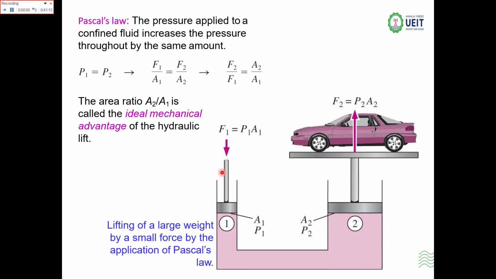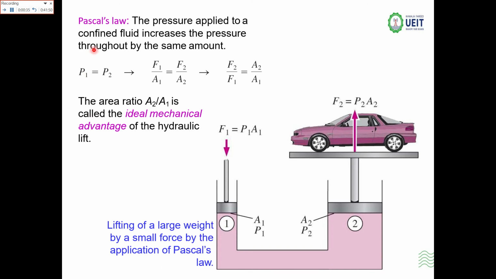Now the next is Pascal's law. The pressure applied to a confined fluid increases the pressure throughout by the same amount. A common example from our daily life is the car lifter present inside a car wash system. You apply a small force, and as a result you get a larger force because of the area. Here F1 is equal to P1 A1, and F2 is equal to P2 A2.